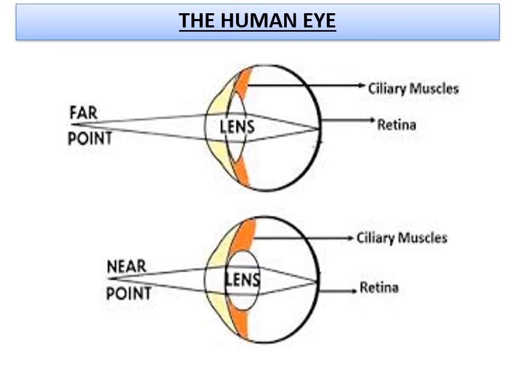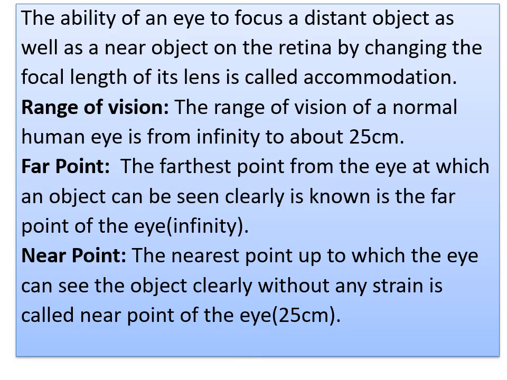You have to remember this. F maximum is 2.5 centimeter and F minimum is 2.27 centimeter. The ability of the eye to focus a distant object as well as a near object on the retina by changing the focal length of its lens is accommodation.